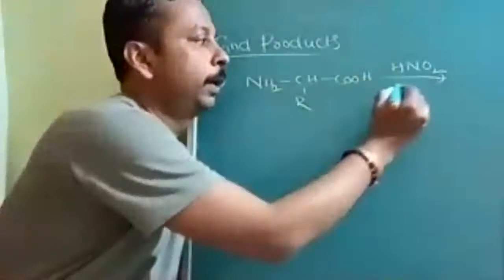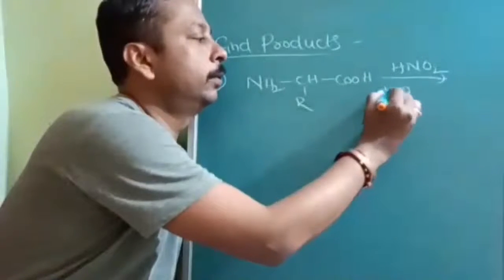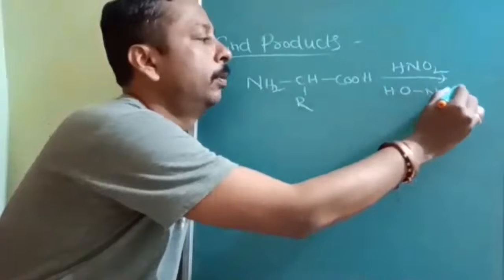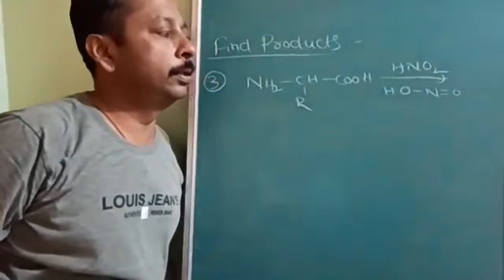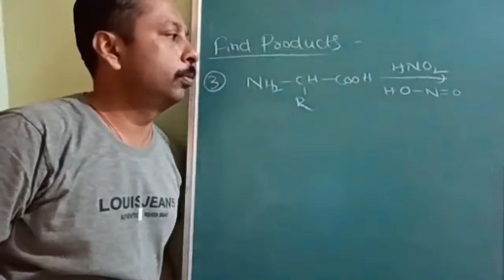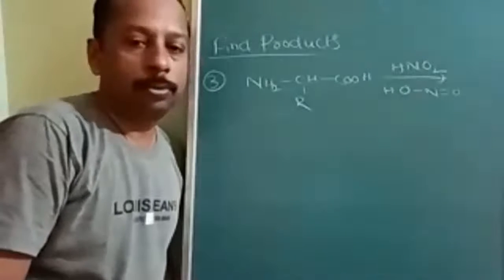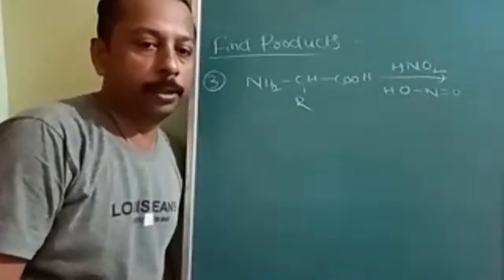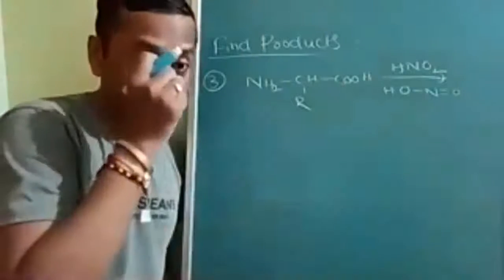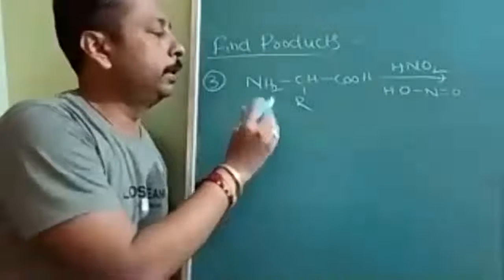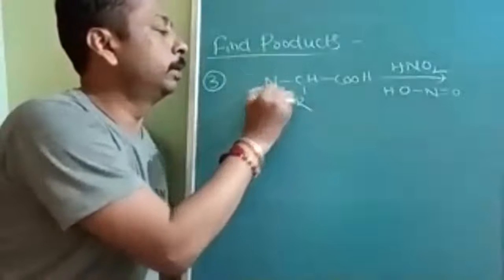There should be a habit of writing HNO2 as N double bond O. Okay, this is the structure of HNO2. Very simple reaction, not able to write. Okay, see, I will tell you the technique to remember.